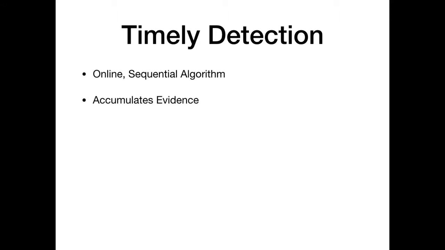be computationally too expensive. Now let us take a look at the proposed intrusion detection system called Online Discrepancy Test, or Audit, and how it solves the previously mentioned challenges. The first challenge was timely detection. Audit is an online sequential algorithm which accumulates evidence instead of making a hard decision and thus timely detects the attack while minimizing the false alarm constraint.